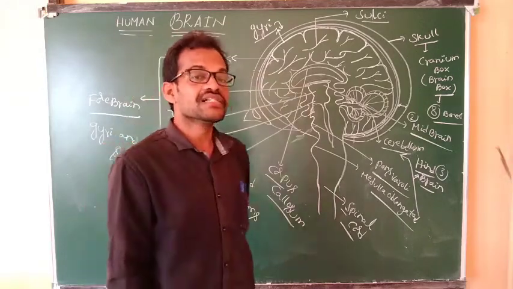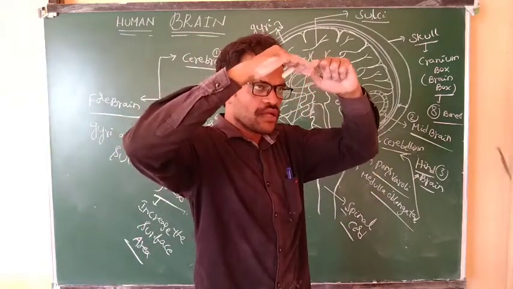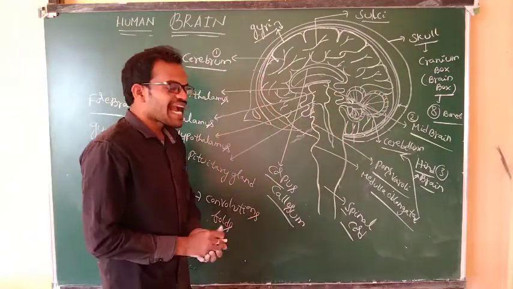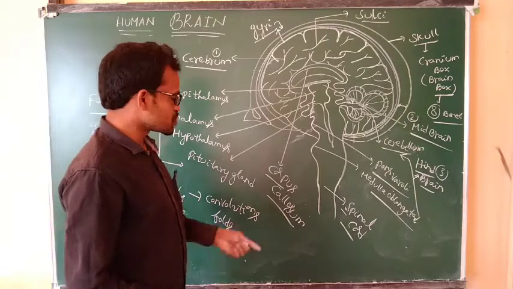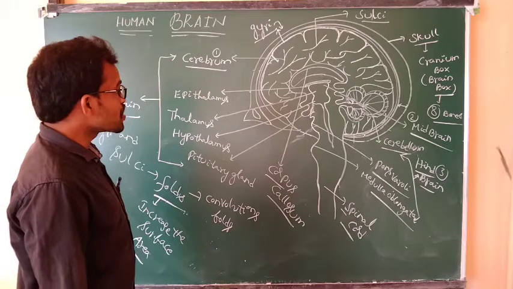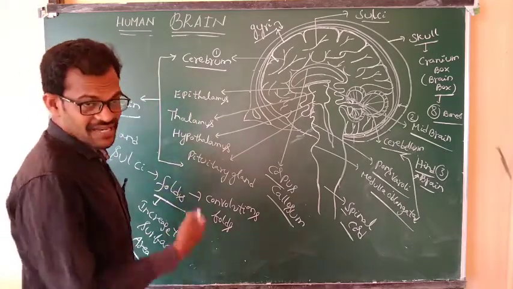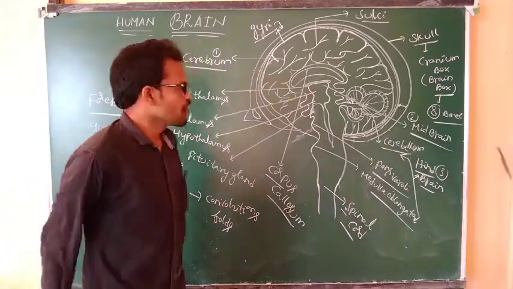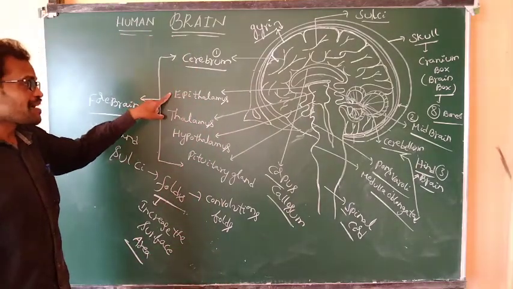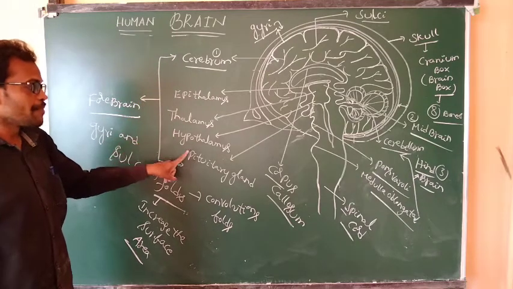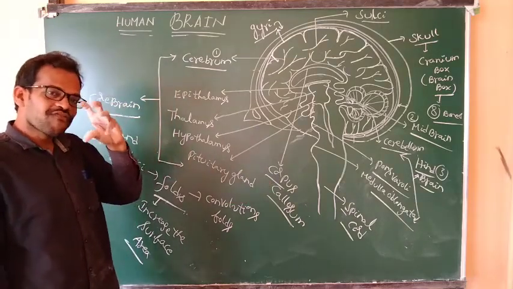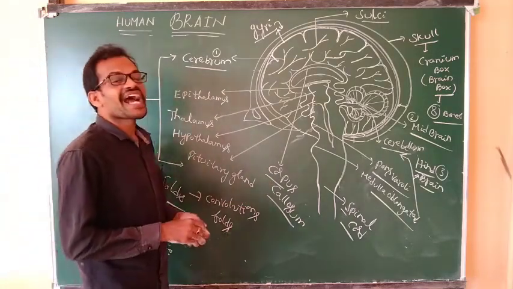The neurons are folding. This neuron folding is known as the corpus callosum. This corpus callosum is under the category of the cerebrum and the forebrain. The forebrain consists of the cerebrum and also epithalamus, thalamus, hypothalamus, pituitary gland, and also the corpus callosum, the nerve foldings.